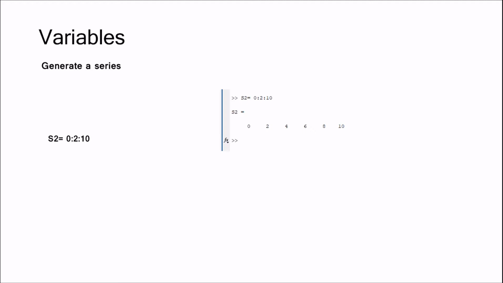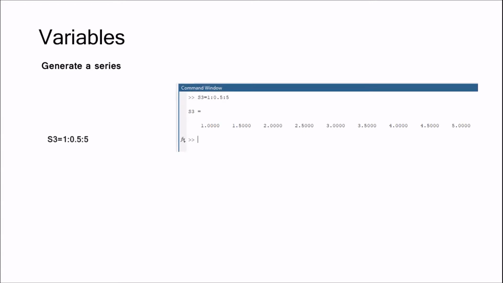Here we get 0, then it jumps 2 steps, so we get 2, then it again jumps 2 steps, so we get 4, and so on up to 10. You can use decimal values for it. Like here s3 equal to 1 colon 0.5 colon 5, that means start from 1, jump every 0.5 till 5. Now you can see the output. 1, 1.5, then again it jumps 0.5, it gives 2, then 2.5, then again 0.5, and so on till the end.